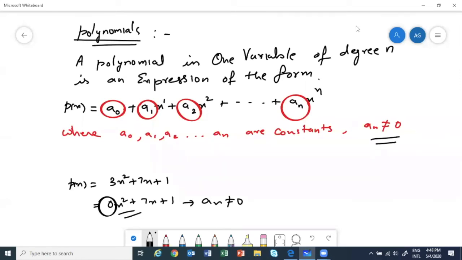Yes, we can take a1, b1. In the general definition, instead of a naught, a1, a2, you can take b naught, b1, b2, and then you will say where b naught, b1, b2, and all are constants. You are saying 0 x power 2?